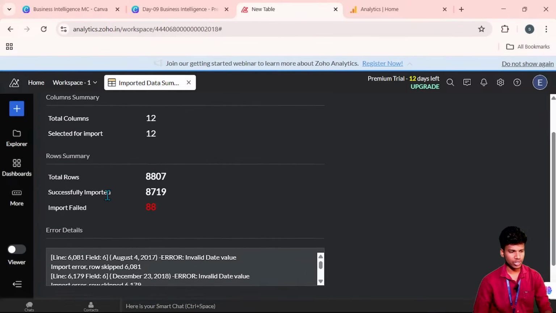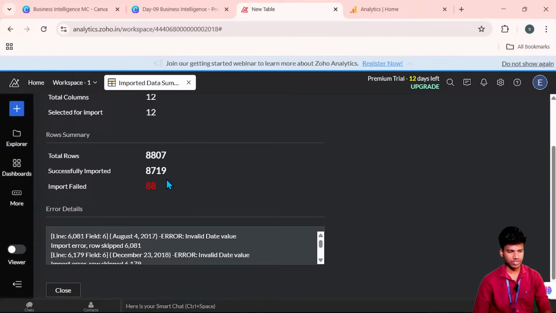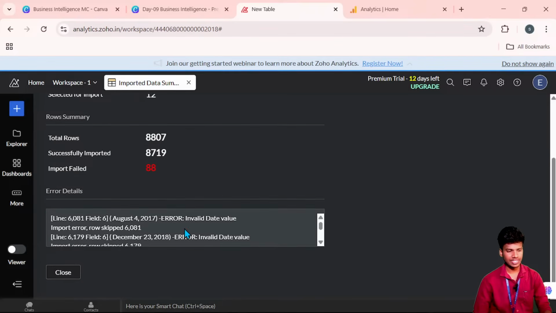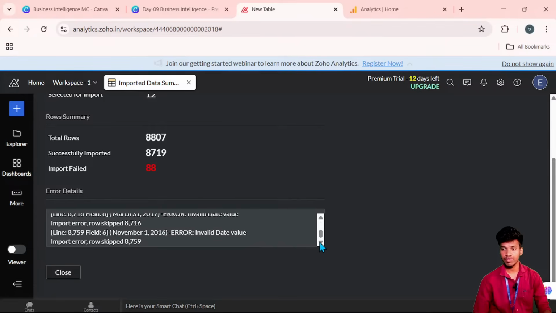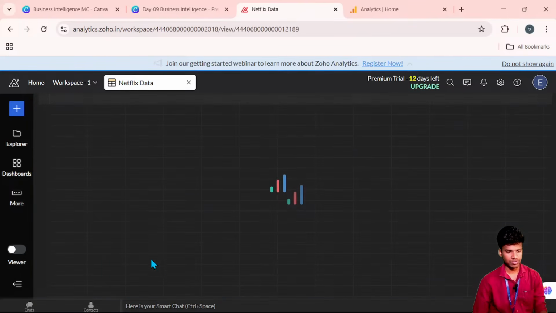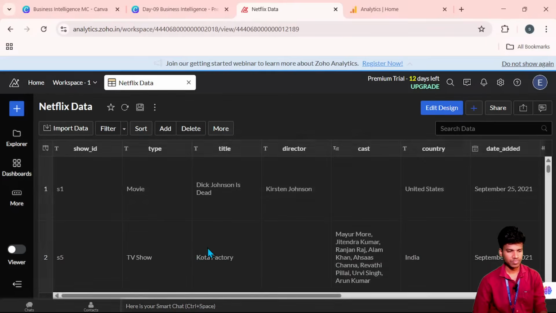So total columns 12 and total row count is 8,807. Successfully imported 8,000. The balance 88 is invalid. That means 4%, you will see, right? That is, yeah, null values, right? So now I close this.